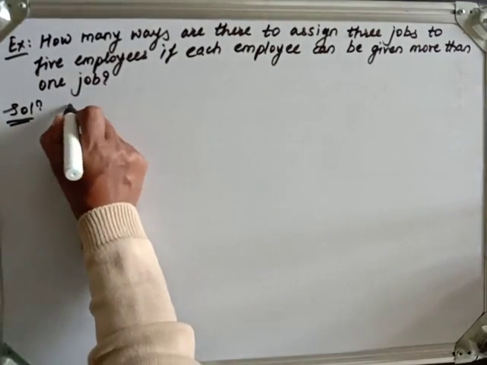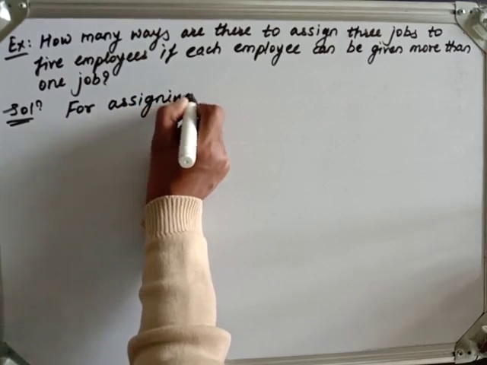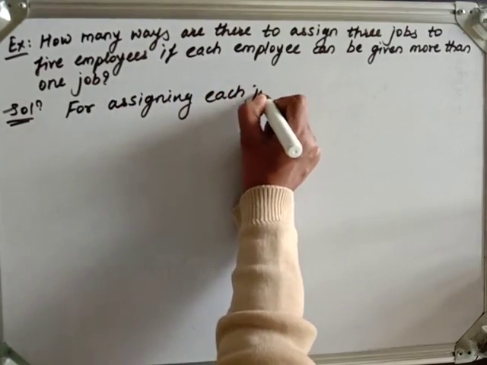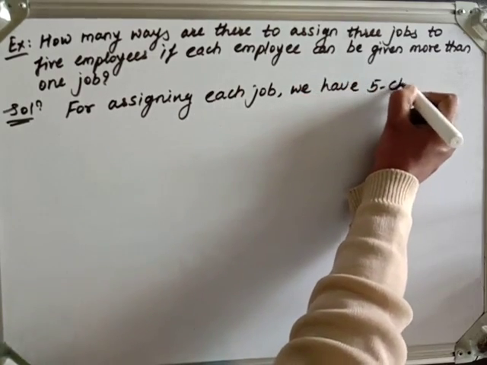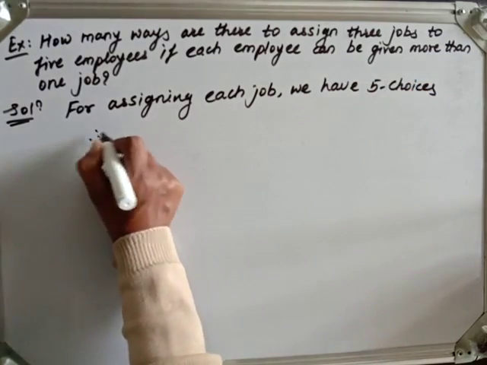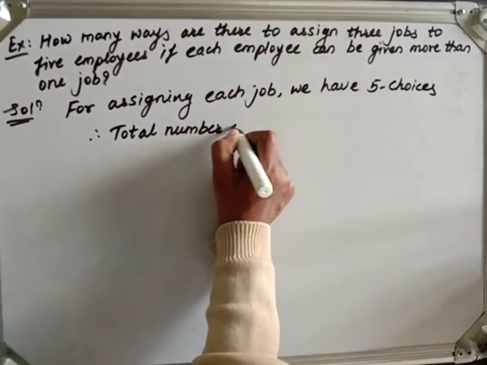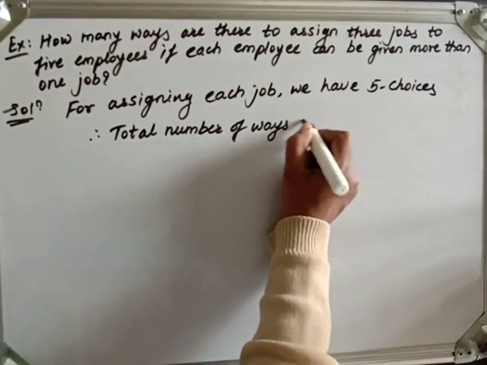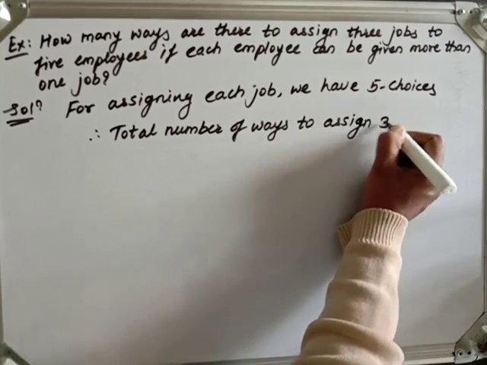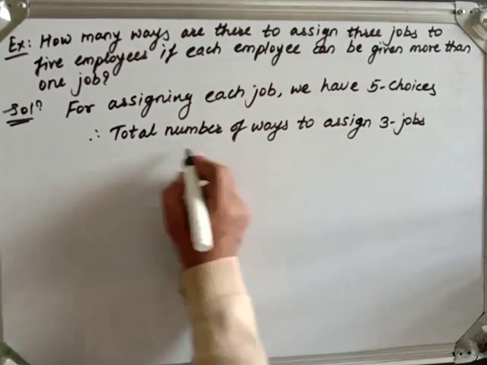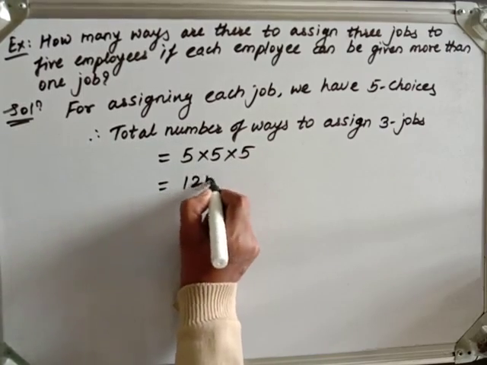So for assigning each job we have 5 choices, therefore the total number of ways to assign 3 jobs is 5 into 5 into 5, that is 125.